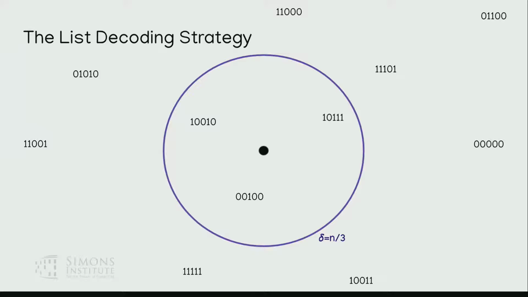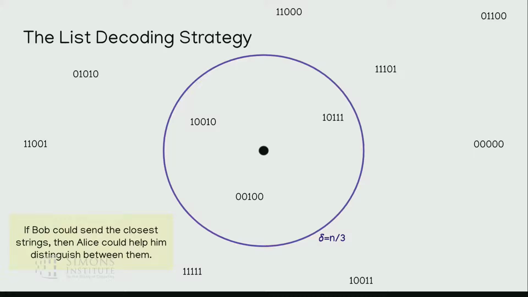Well, they can draw a circle of radius n over 3 around this point, and only the code words that are inside this ball are sort of possible options for what Alice could have had. The point is, list coding basically tells you most code words must be quite far away, so only very few are remaining inside the ball. And so now if Bob could just send Alice these closest strings, Alice could have him distinguish between them.